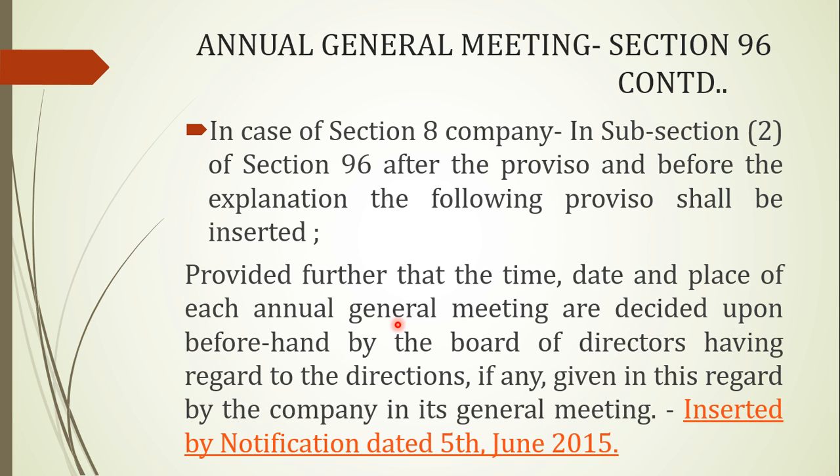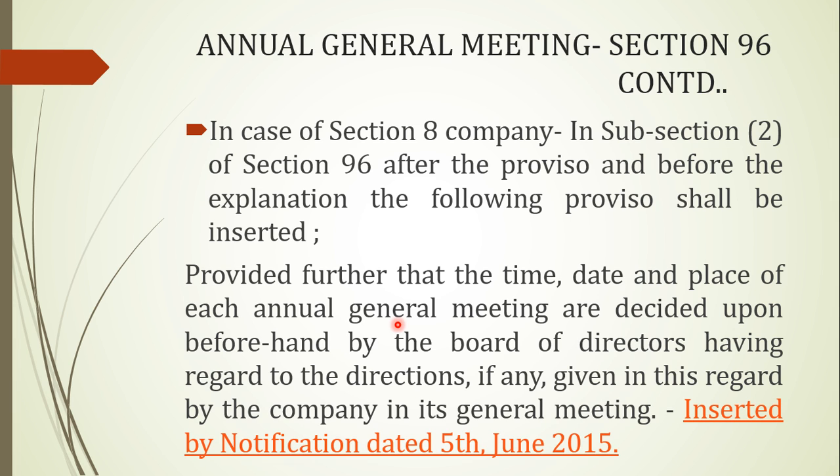Okay. Next, we can read in subsection 2 of Section 96 about the date, time, and place. An AGM can be held on any day apart from a national holiday, during working hours, that is from 9 a.m. to 6 p.m. Another thing is that the place should be either the registered office or any place in the same city, town or village where the registered office is situated.